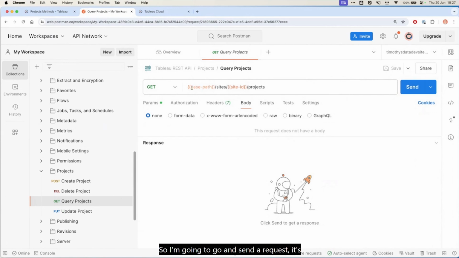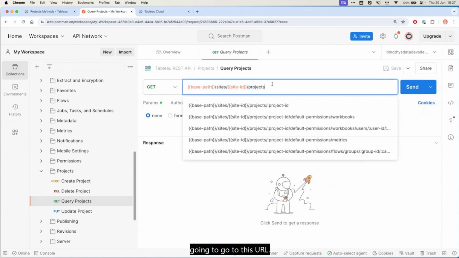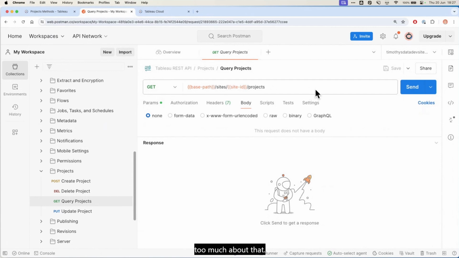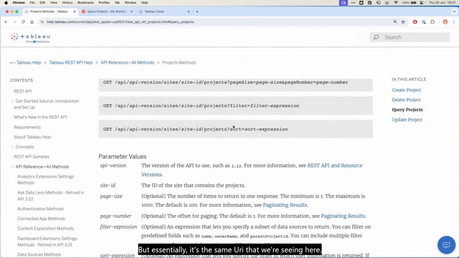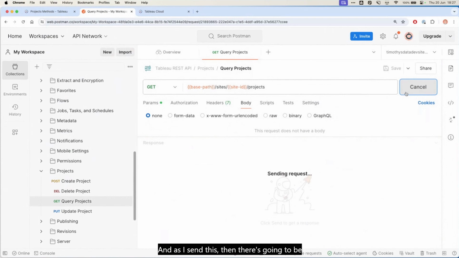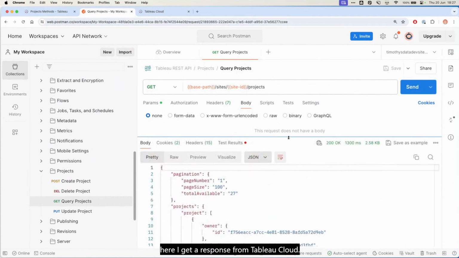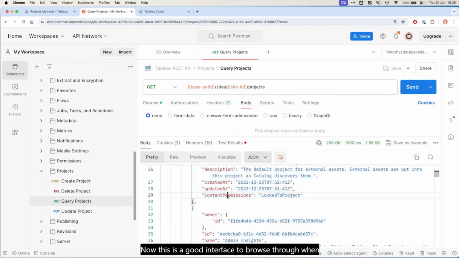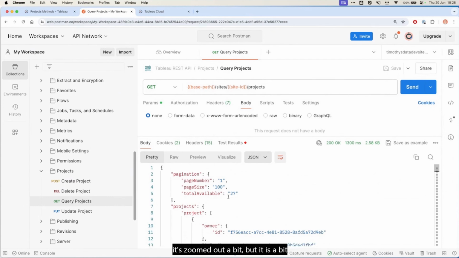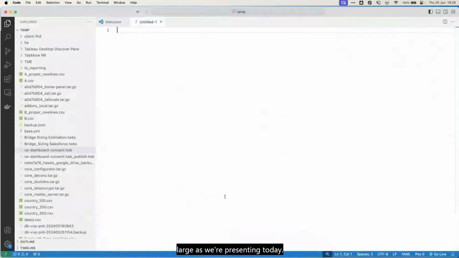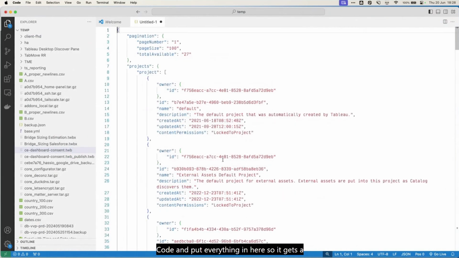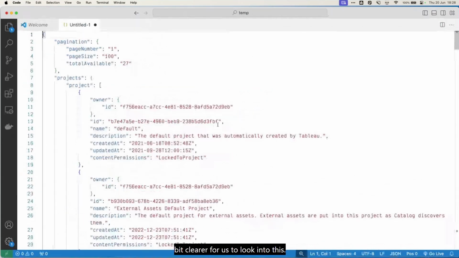So I'm going to go and send the request. It's going to go to this URL. There's some variables in here, so no need to worry too much about that. But essentially, it's the same URI that we're seeing here. And as I send this, there's going to be a moment where the messages go back and forth. And here I get a response from Tableau Cloud. Now, this is a good interface to browse through when it's zoomed out a bit, but it is a bit large as we're presenting today. So I'll just go into VS Code and put everything in here so it gets a bit clearer for us to look into this. And this is the first request-response that we can analyze and learn from together.